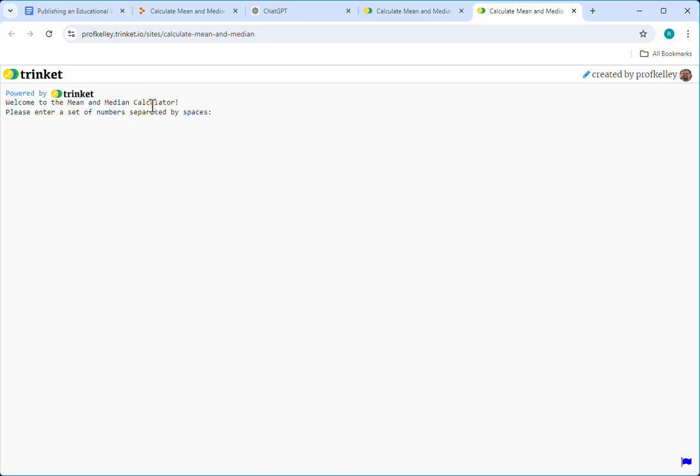Welcome to the mean and median calculator. Please enter a set of numbers separated by spaces. And it works. So pretty cool.